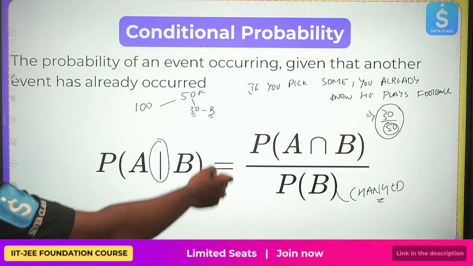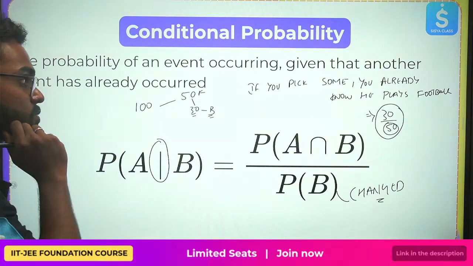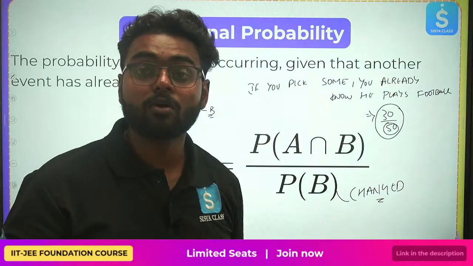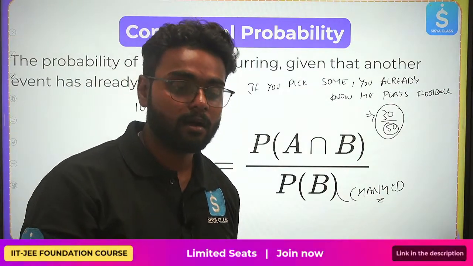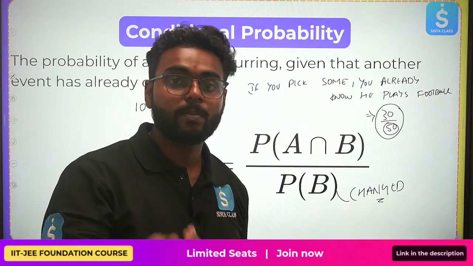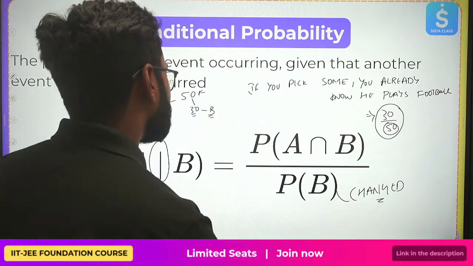Next, we have also considered this example. You are picking some friends, some 100 students, 50 of them play football. Out of 50, 30 also play basketball. What is the probability of choosing a candidate that plays basketball given that he plays football? It's basically 30 upon 50.